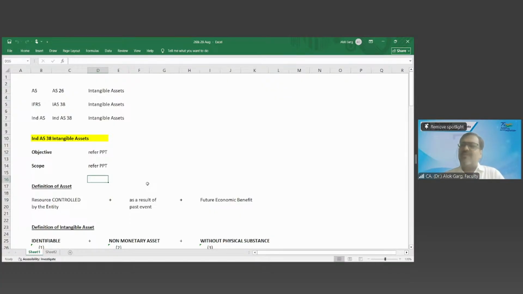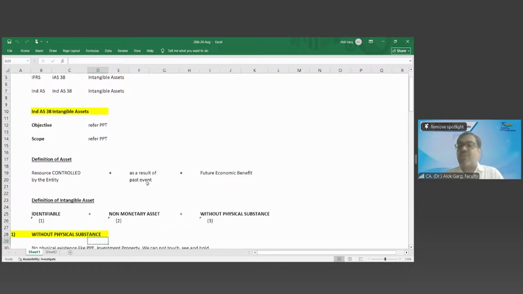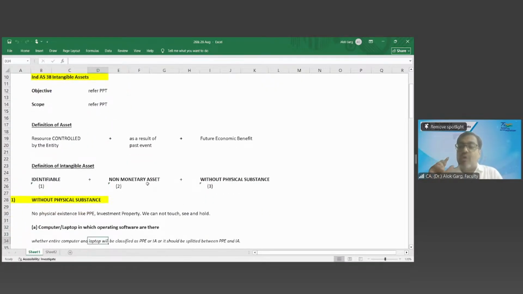So the point is, Alexa is a device. I can see, I can touch, I can hold. I can see that physical existence. But the question comes, what is important in Alexa? Whether that skeleton has a major value, or the knowledge embodied in the Alexa, the software, the program embodied in the Alexa, that is more important, which gives more value and utility to Alexa. Tell me, what is more important?